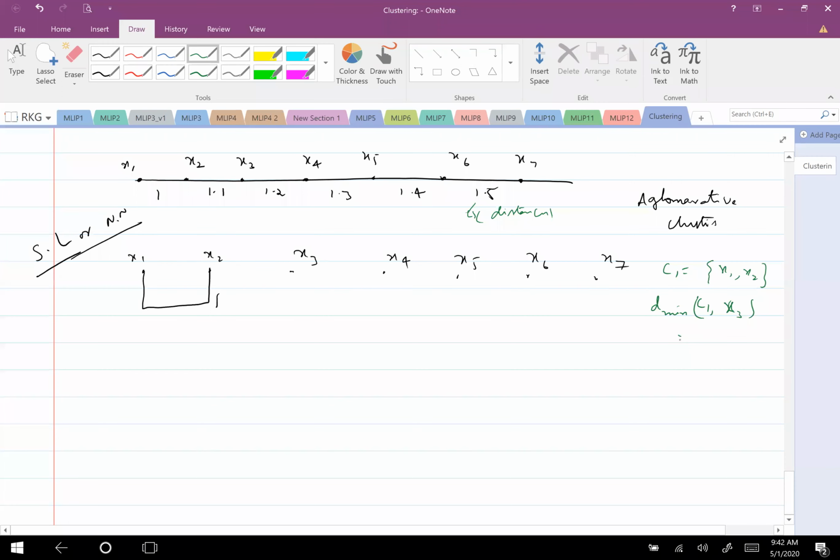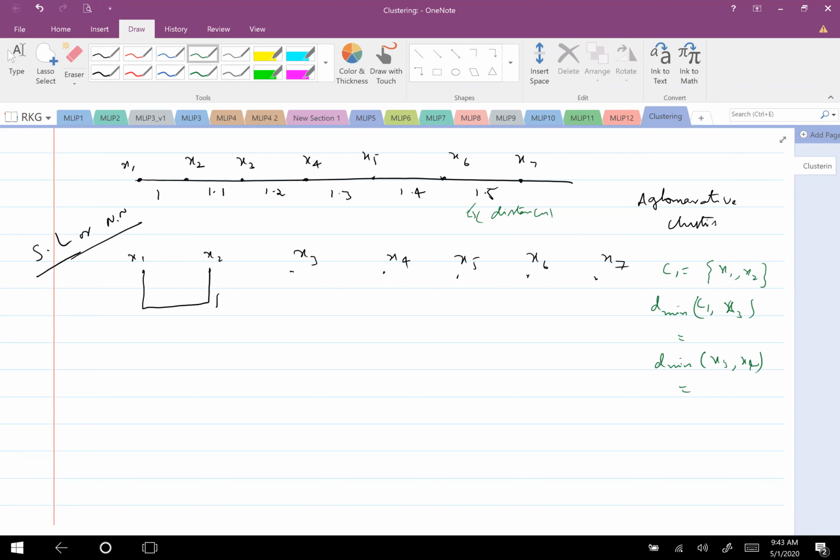Similarly, d min of X3 and X4 I can find, and so on. In fact I need to find all combinations, and I need to see the minimum d min, and that I have to use in clustering now.